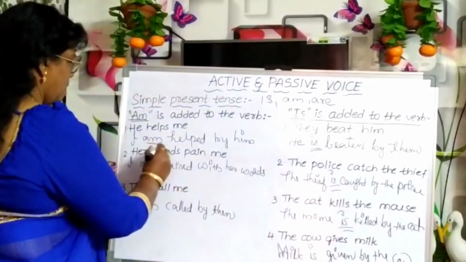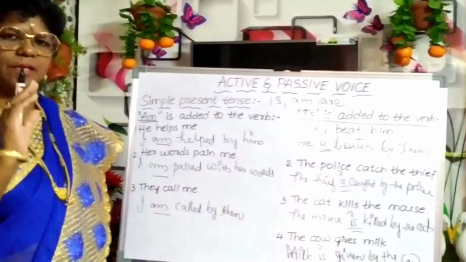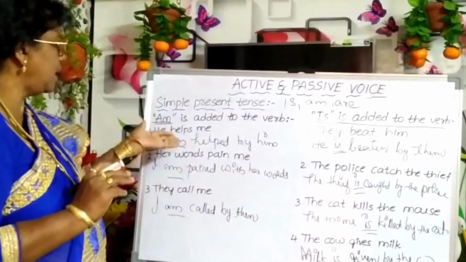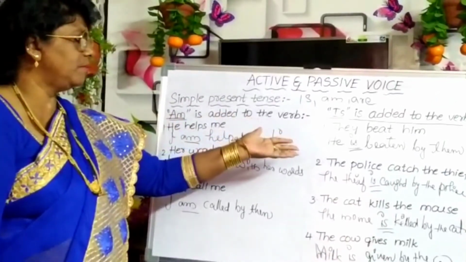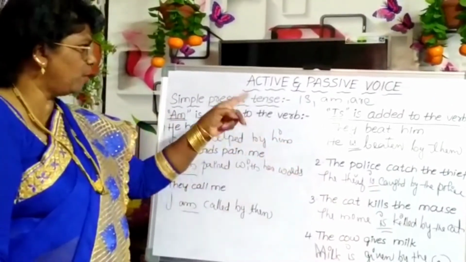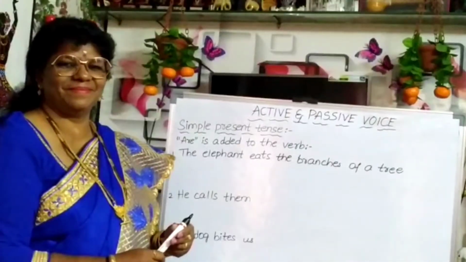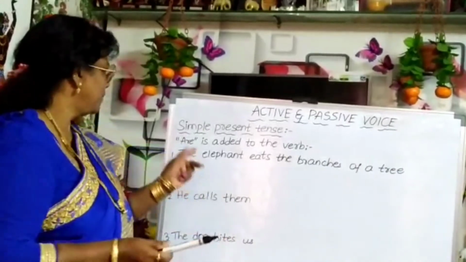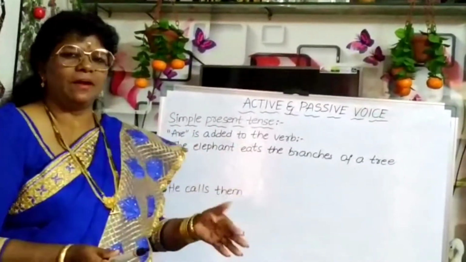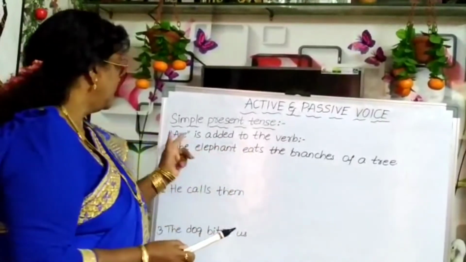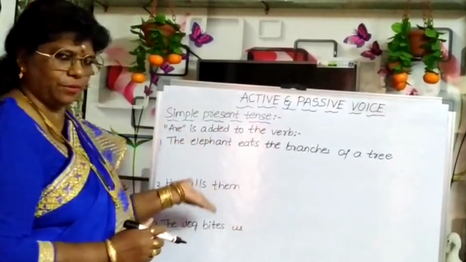Here am. Here both are simple present tense only, but only the verb differs: here we have taken am and there we have taken is. And then one more category is there: are. Let us go through that. So the third category, are is added to the verb. Am added to the verb over, is added to the verb. See, let us go through the example.